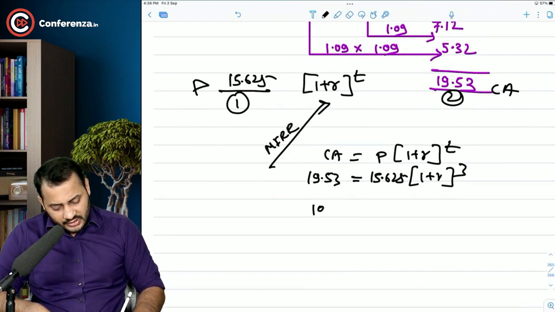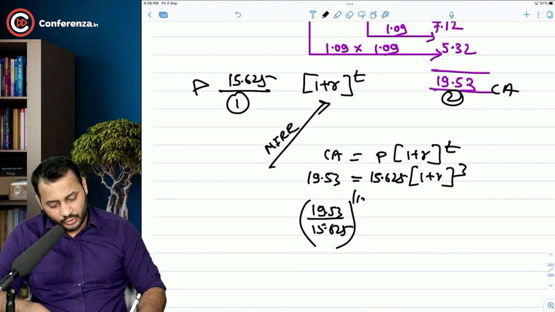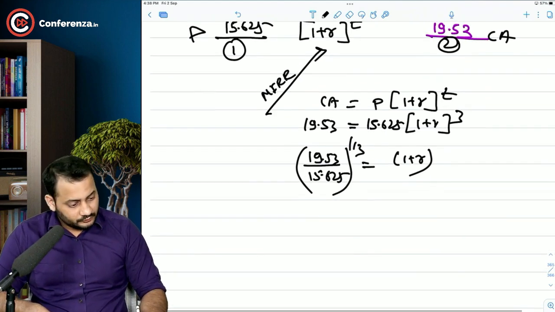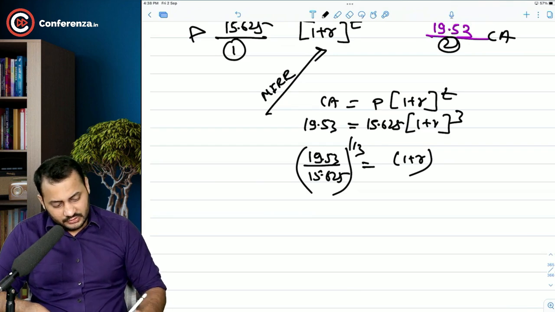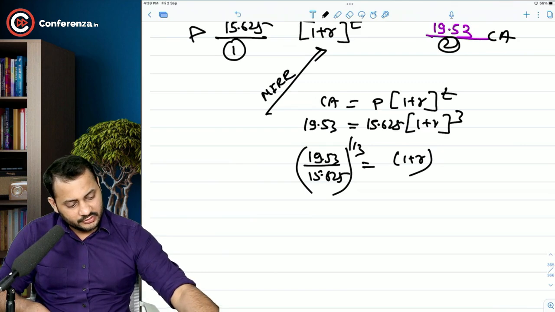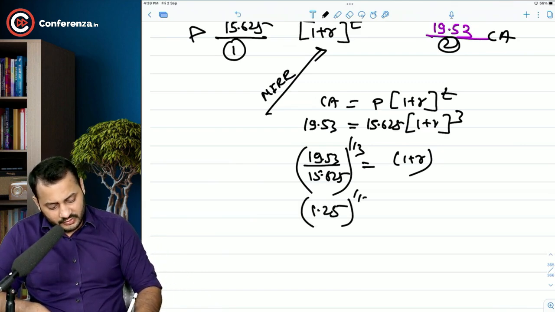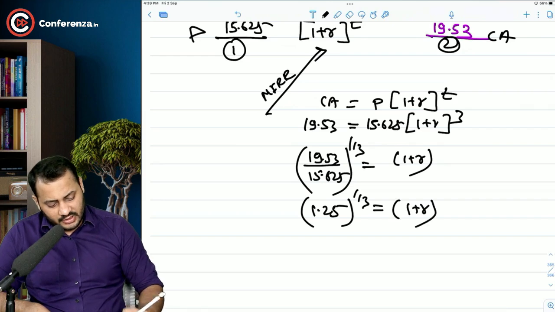So 19.53 divided by 15.625. When you take 3 on this side, it will be the cube root of 1 plus r. That's it. So 19.53 divided by 15.625 comes to 1.25, to the power 1 by 3, 1 plus r.